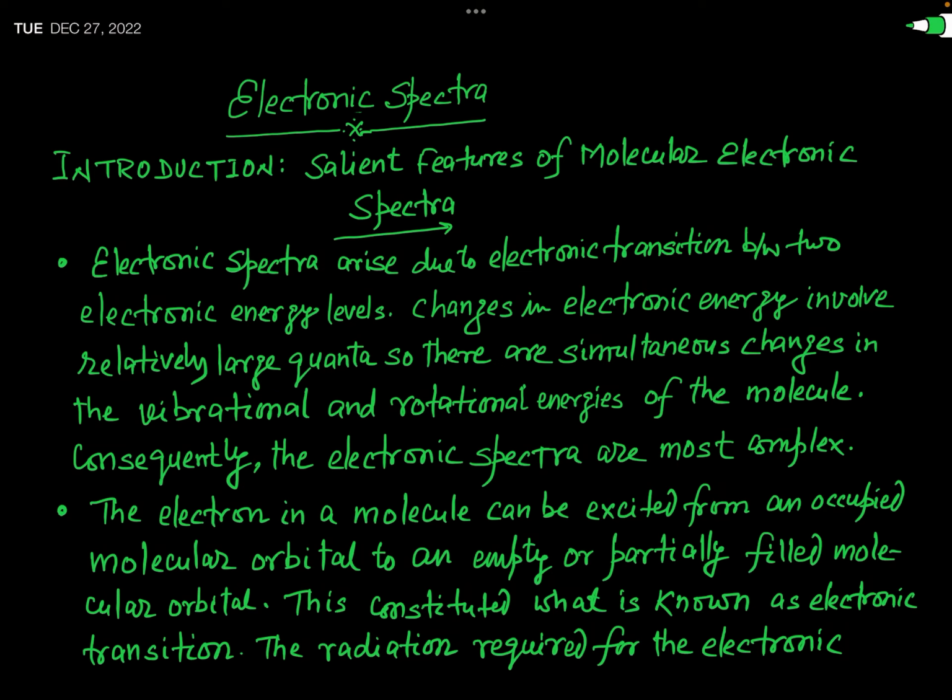Now, as electronic spectra is a molecular spectra, this spectra arises due to electronic transition between two electronic energy levels. Let us consider that this is one energy level, this is another electronic energy level, and this L is the lower energy level and this U is the upper energy level.